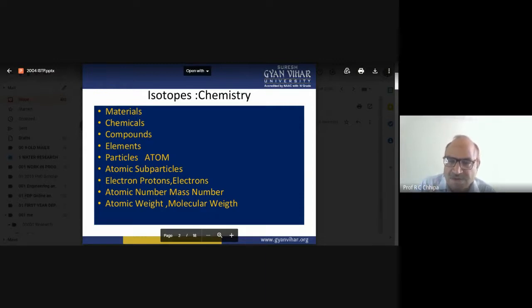But what about hydrogen? Hydrogen has different isotopes, oxygen has different isotopes. And what are those isotopes? They have the same atomic number, and the mass number differs. So let's discuss this one by one. So elements, then we have the particles.